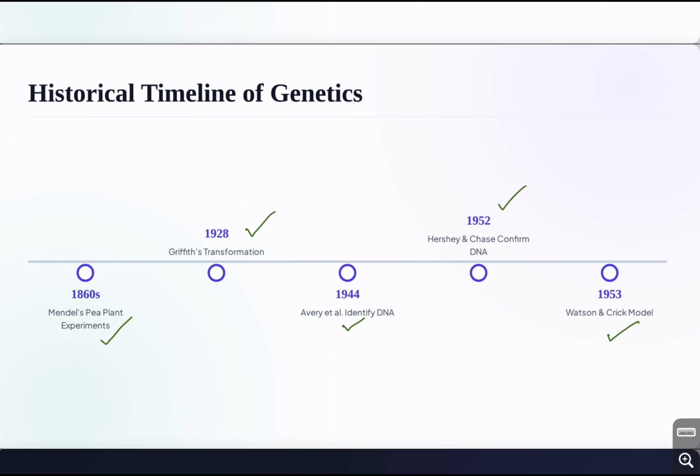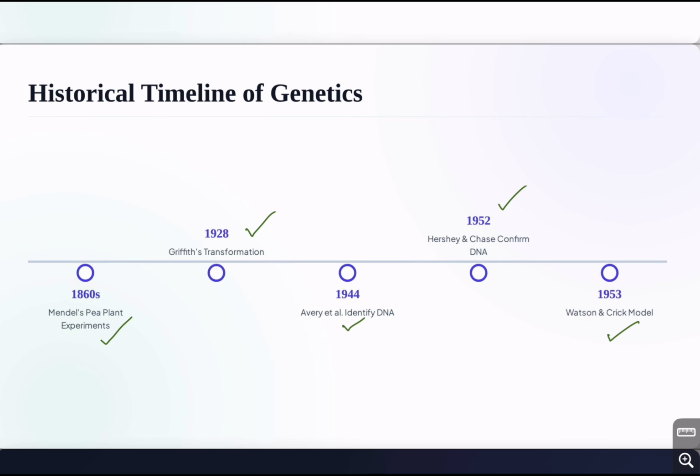Hershey and Chase provided strong evidence for DNA as genetic material. Chargaff provided base relationships. Franklin's X-ray diffraction work provided structural evidence. Watson and Crick proposed the double-helix model using available evidence.